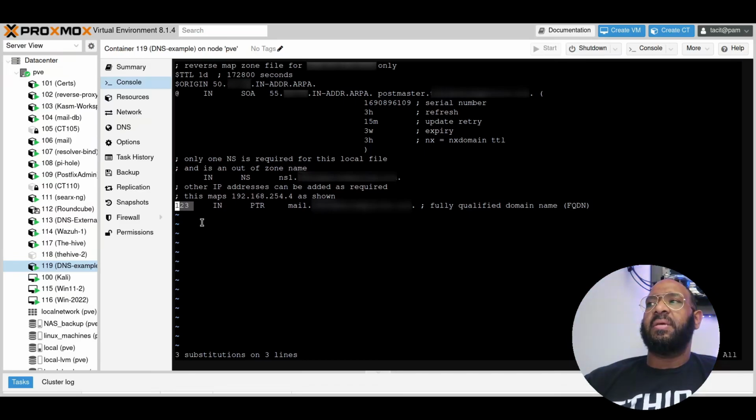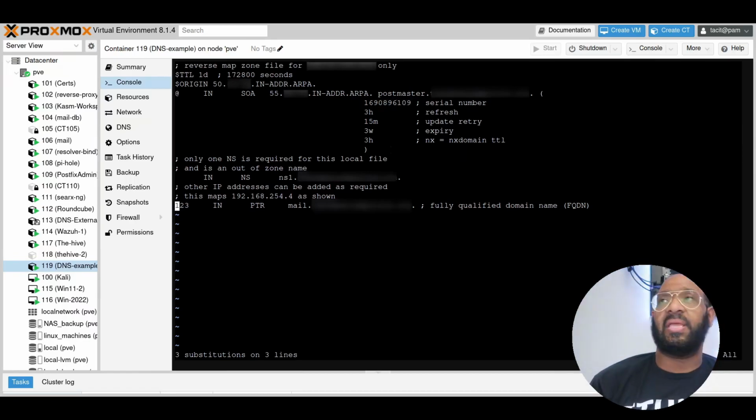So for this case, we're doing the mail at the domain name I have, and this is a PTR record. Now, the NS record, the name server, is also specified here as well, and that's it. Now, the serial number, as I stated in a previous video, is important to update when we create files. And in fact, I just thought about it. We need to update the forward zone as well.